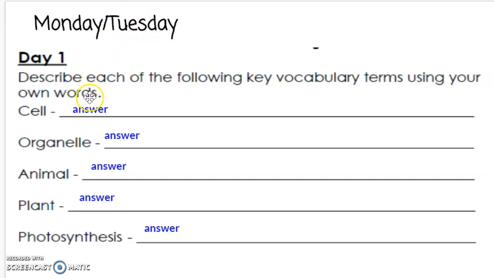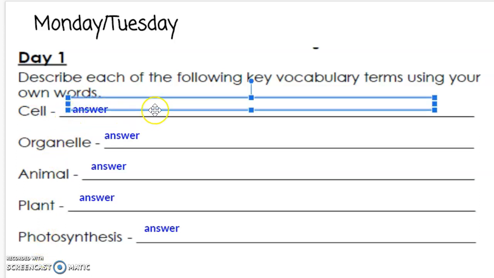Monday and Tuesday's opener, you're going to describe each of these vocabulary words that we've been learning about in your own words. So you're going to click where it says answer and you're going to retype what you think a cell is, or explain to me what the cell is in your own words. You're then going to do the same for organelle, animal, plant, and photosynthesis.